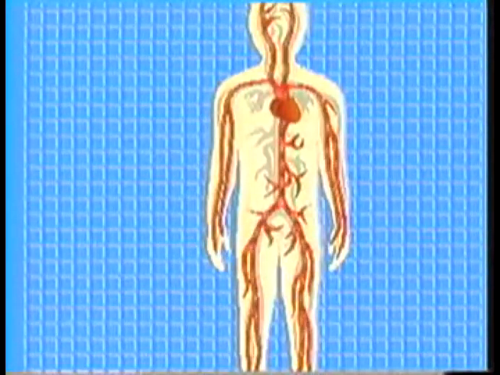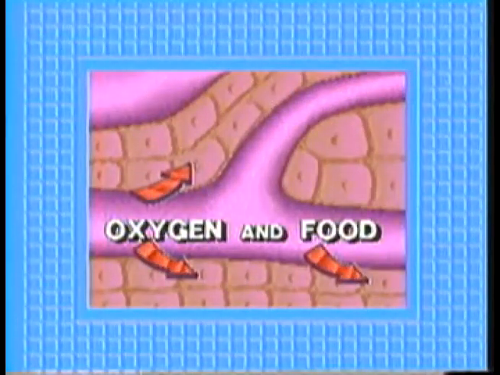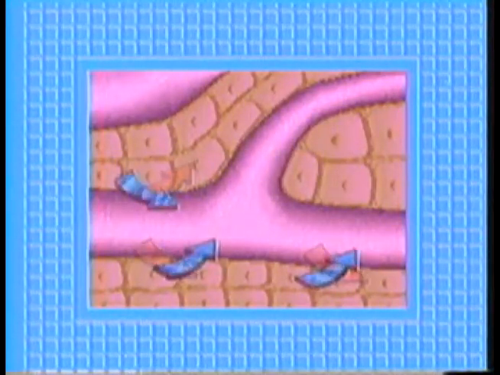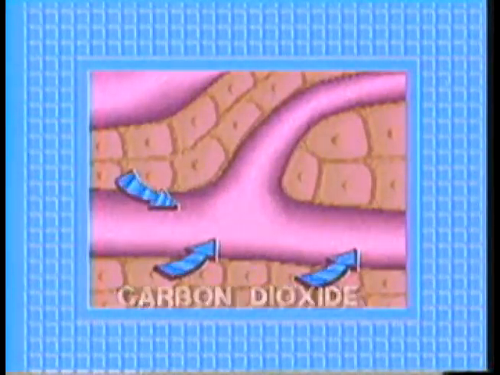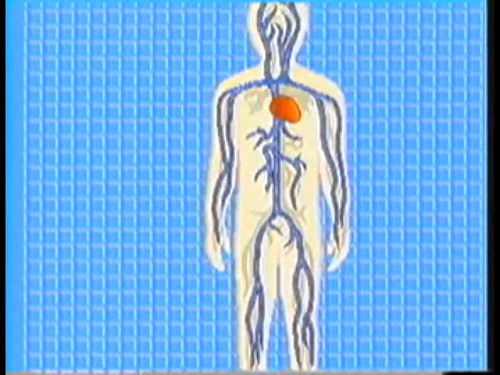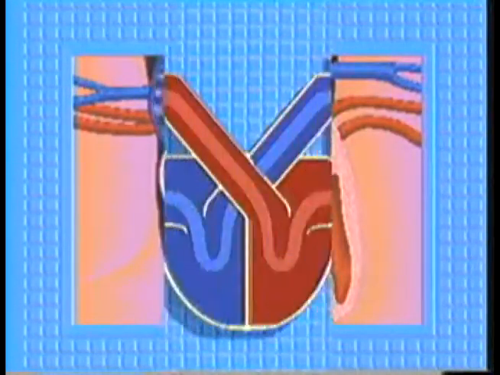The blood flows through the aorta to other arteries that go throughout the body. These branch into capillaries. Here, as we've seen before, oxygen and food pass from the blood into the cells. Carbon dioxide passes the other way from the cells to the blood. The blood, now poor in oxygen, returns by way of veins to the right atrium, where the cycle begins again.